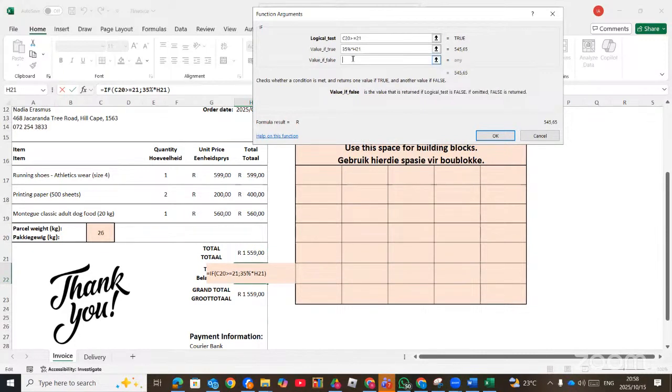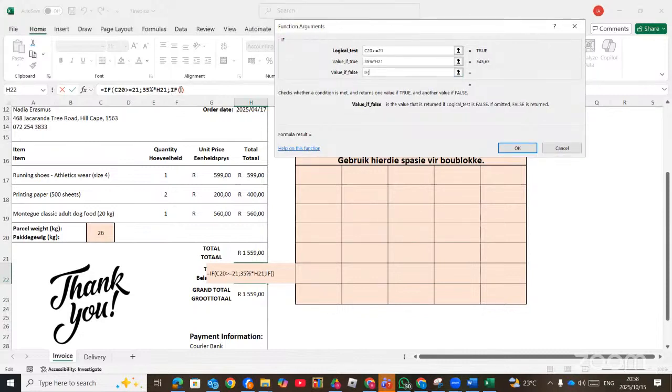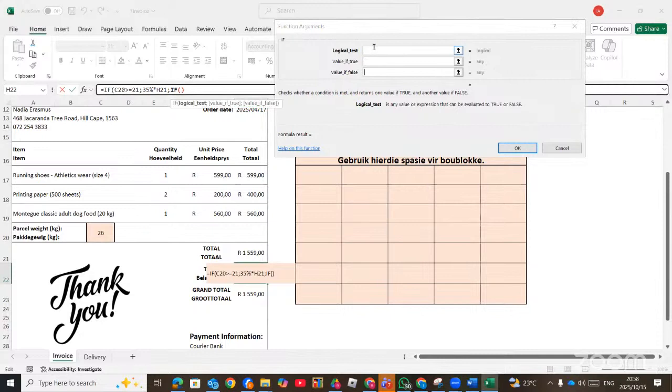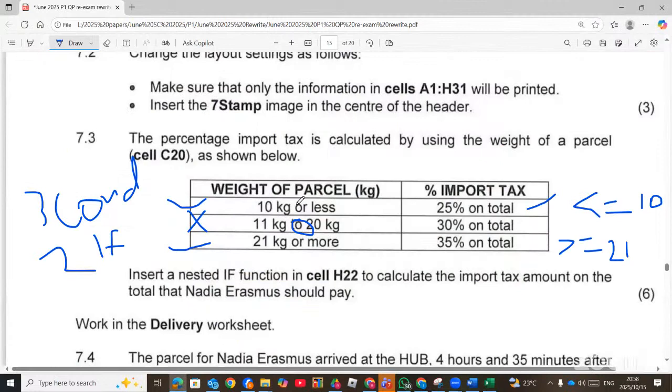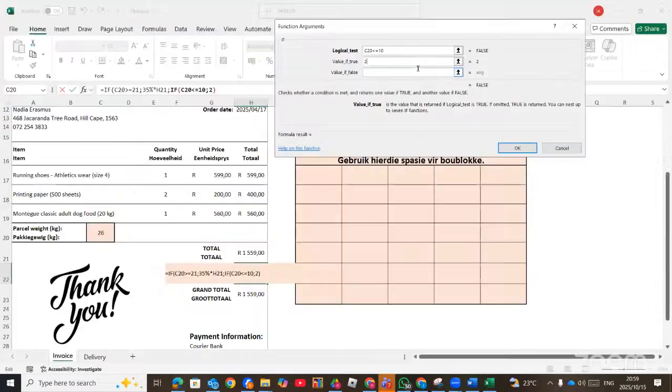Otherwise, we start with the second if. You open bracket, then you go to the formula bar, click inside there. Then you start again. This one is less than or equals to 10. That's the first condition. This one, 10 kg or less, then to be 25% of the total. 25% times the total.